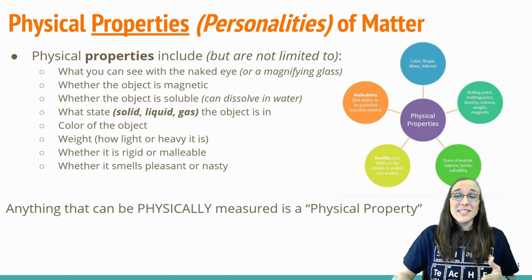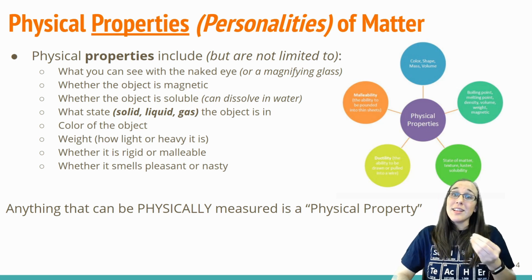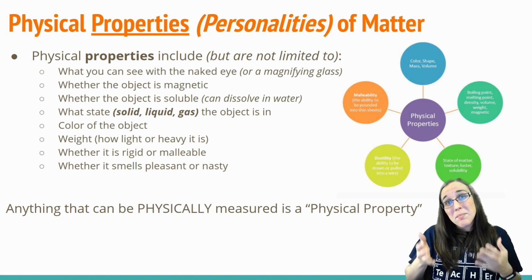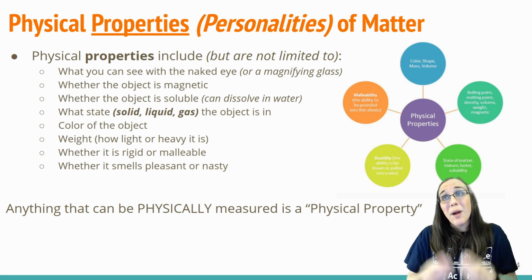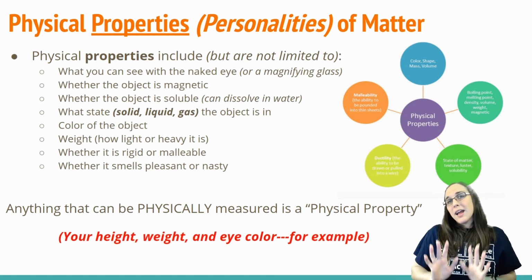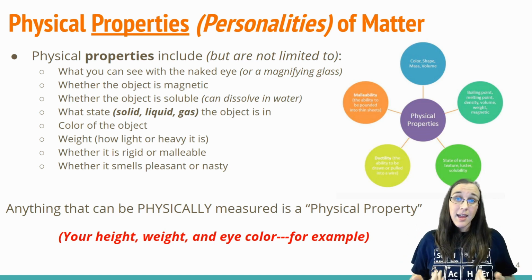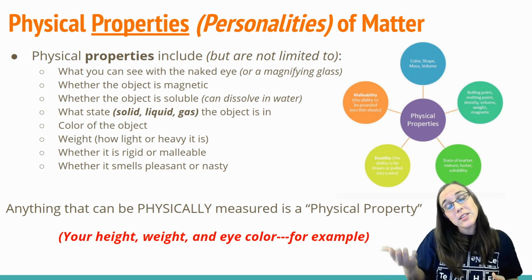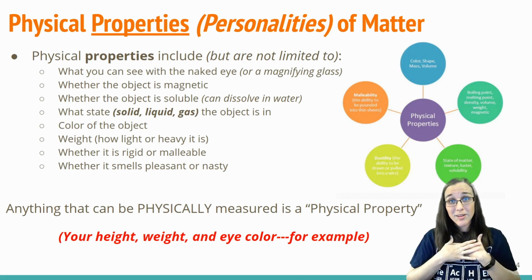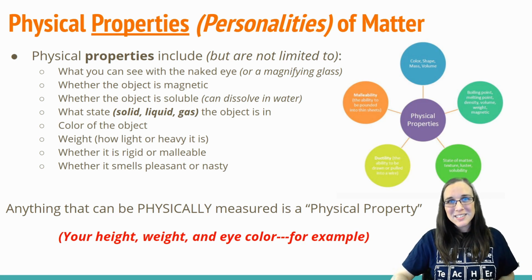Anything that can be physically measured is a physical property. If you can take a ruler and measure the length or the dimensions of matter, it's a physical property. If you can put the matter on a scale, that's a physical property. It's the weight of that matter. Here's kind of a simplified list that applies to you directly. Your height, how tall you are, your weight, and your eye color. Those are all things you can think about that are your physical properties of you as matter. Because as we mentioned before, you matter. So you have your own physical properties.